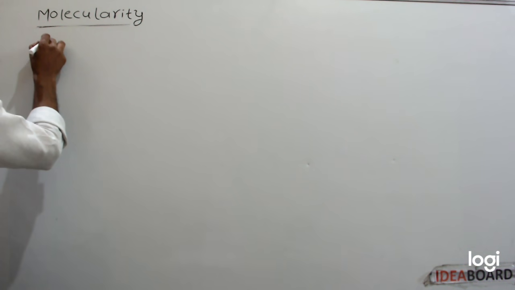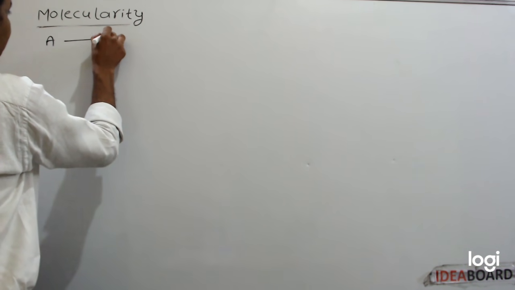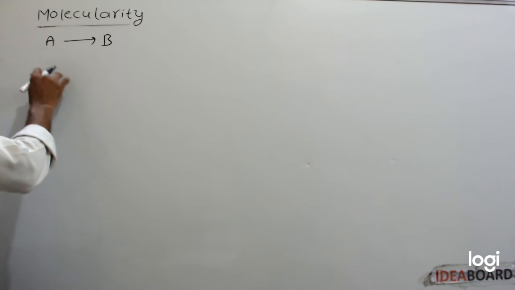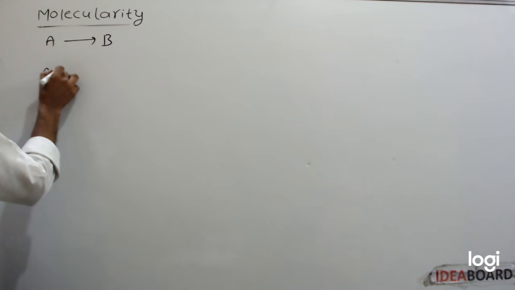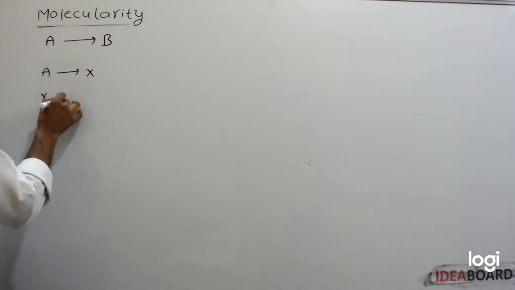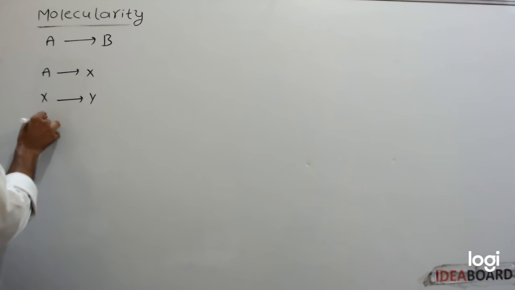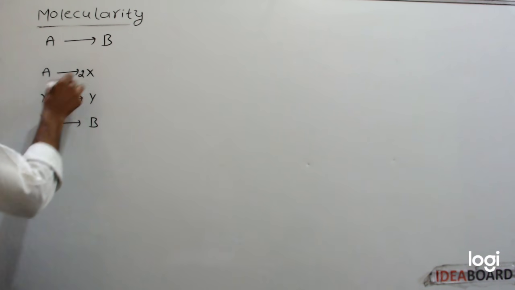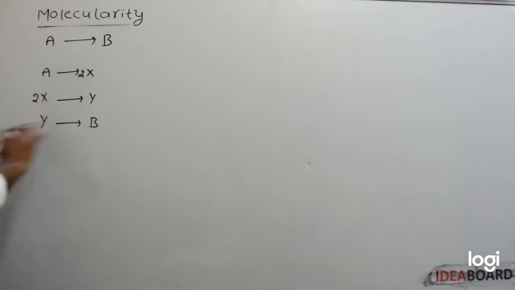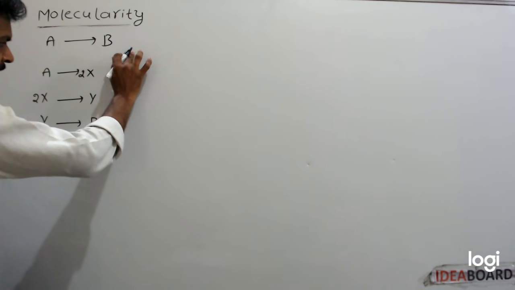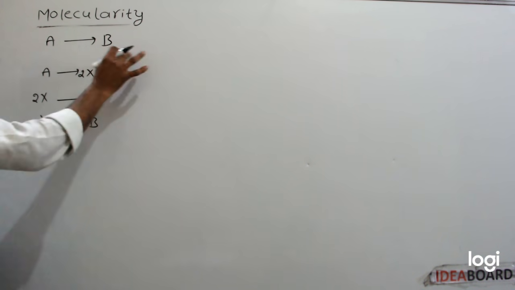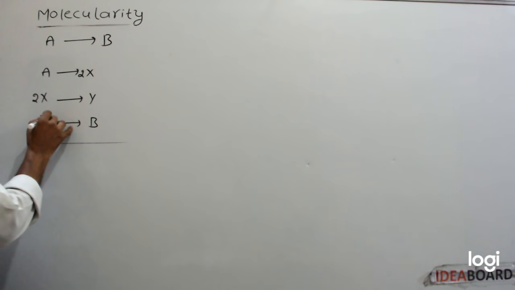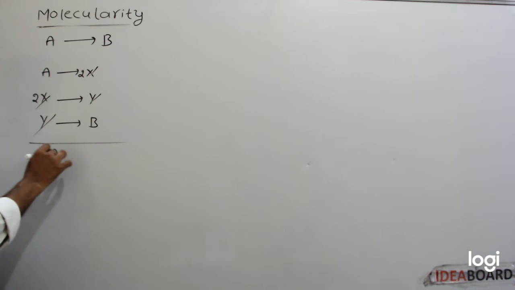I am taking one general reaction. A gives rise to B. If this reaction takes place through different internal steps, A to X, X to Y, Y to B, or I am taking A to 2X, 2X gives rise to Y, Y to B, then the overall reaction is A to B only.